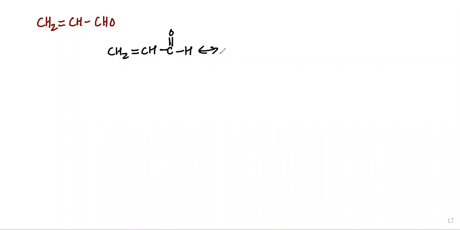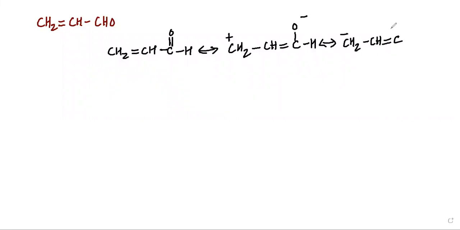Then, my dear students, another resonance structure is, we have CH2 plus, then we have CH, then we have a double bond C-O, there is negative charge on oxygen, and H. And then we may have the third resonance structure where we have CH2 minus, then we have CH, then again we have double bond C, then O. O has got positive charge, and H.